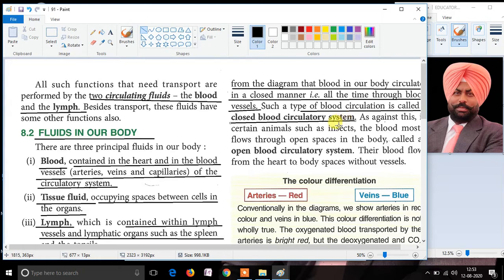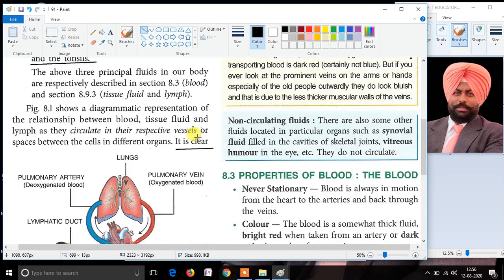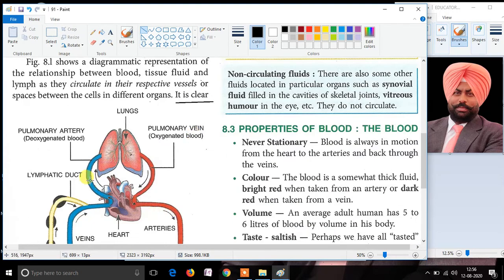In certain insects, there is not a closed blood circulatory system; the blood mostly flows through the open spaces in the body, and the circulation in such organisms or insects is called open blood circulatory system. Hence, we can say that the blood in human beings is in an enclosed circle and we call it a closed blood circulatory system.